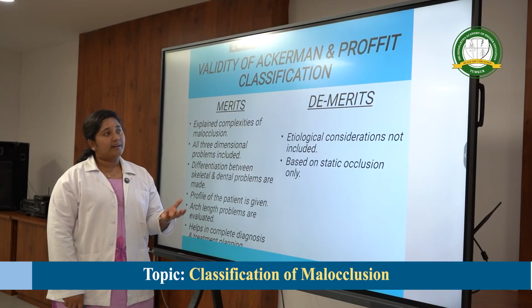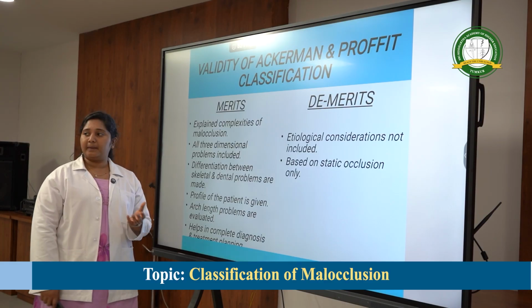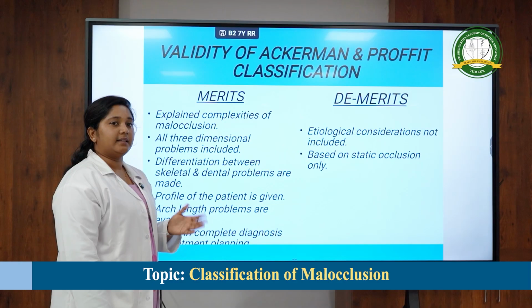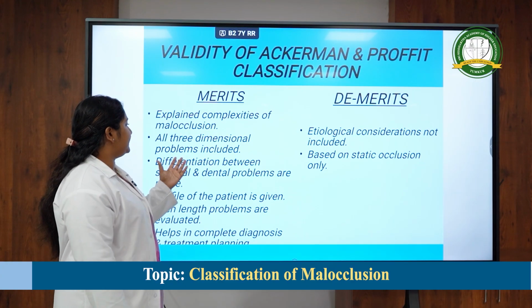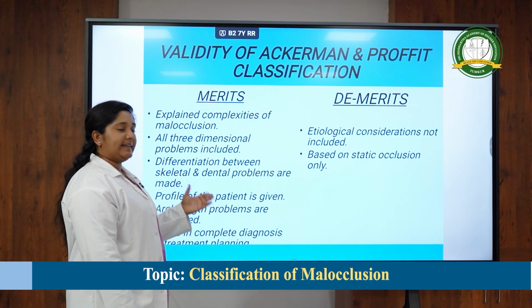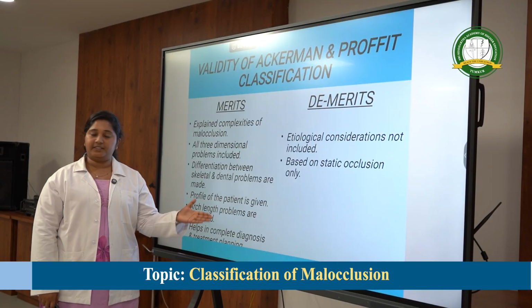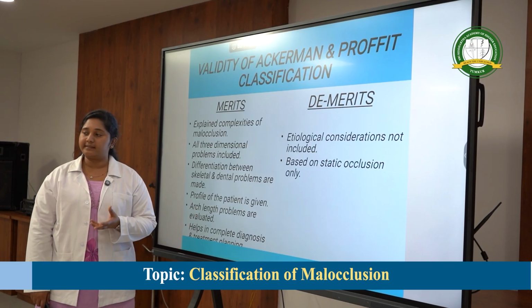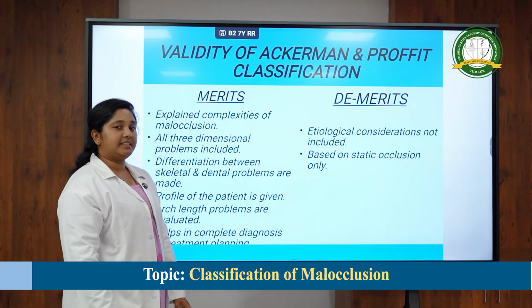Validity of the Ackermann-Proffit classification, merits. What are its merits? It explains the complexities of a malocclusion, because we are taking all 3 planes into consideration. Next, all 3-dimensional problems are included. Next, differentiation between skeletal and dental problems is also considered. Next, the profile of the patient is given weightage. Next, arch length problems are evaluated, whether it is crowding or spacing. Next, it helps in complete diagnosis and treatment planning.